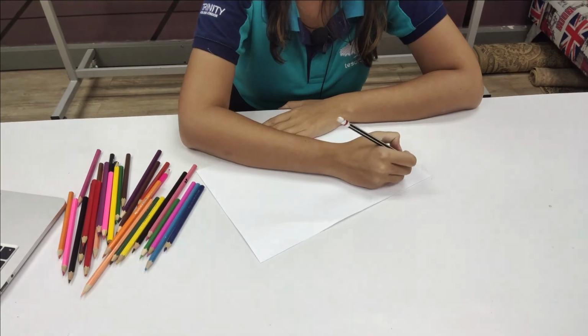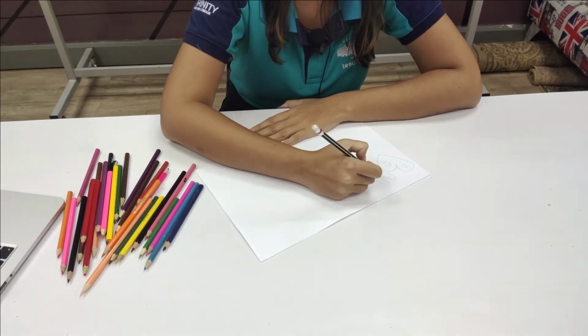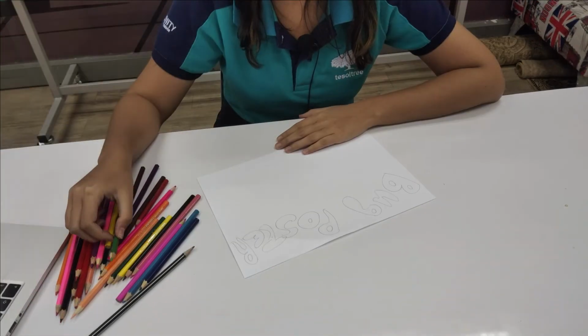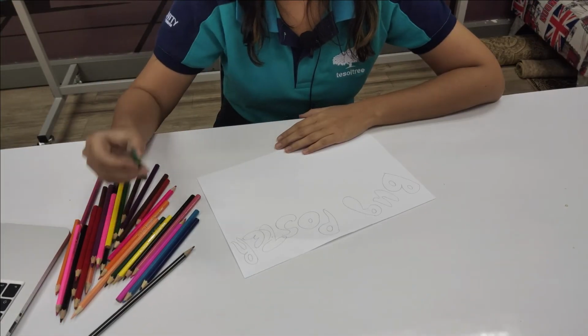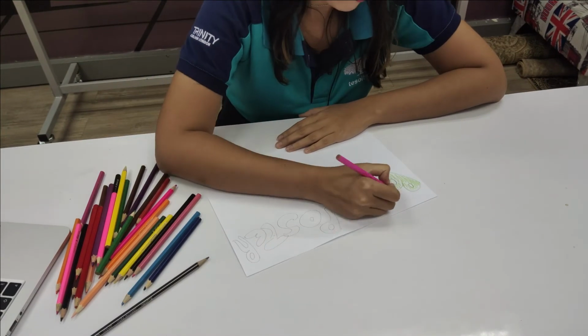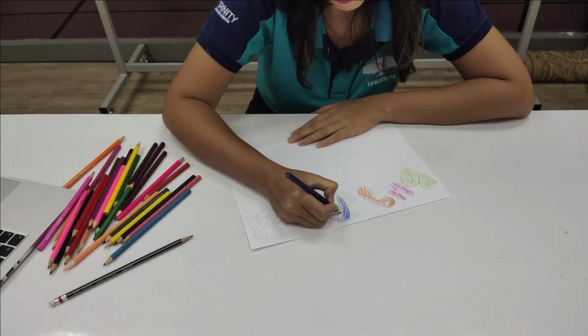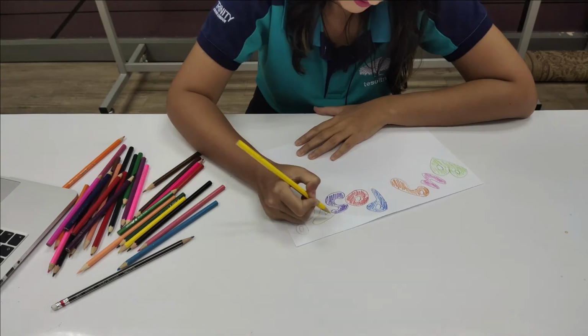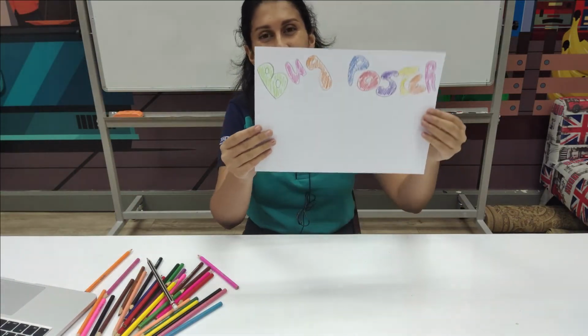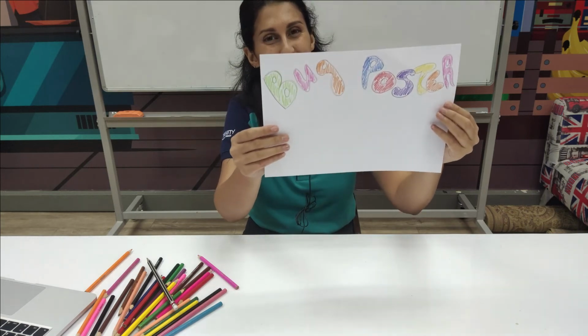Okay, let's start with the title. Now I'm going to use different color pencils to color the letters. Okay, now we have our title, Bug Poster.